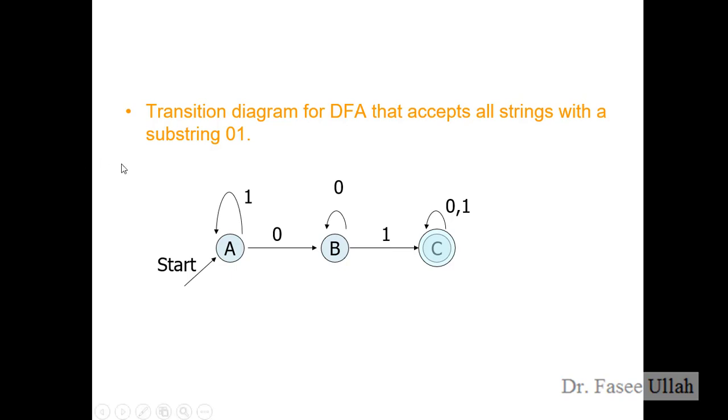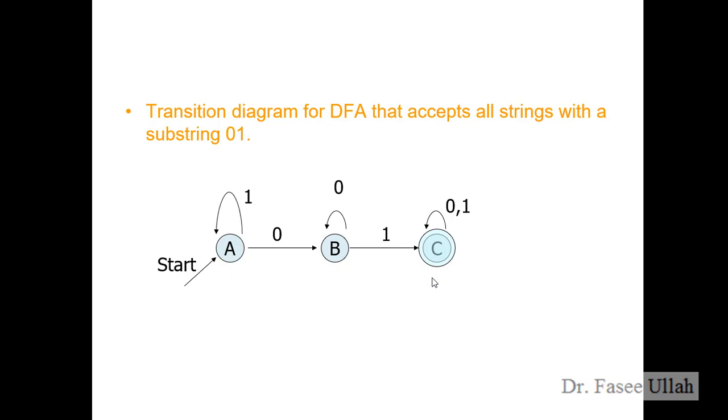Then the user can say the string starts with 1, right? So for a start with 1, we have to use a loop on A, right? And 0 is also available here, so that's why we cannot put 0 over here, right? Another case as well, the user can say 3 times 0, right? So we can read 0, and 2 times 0 we can read from here, and 1 and so on, right? So this is a very basic example.